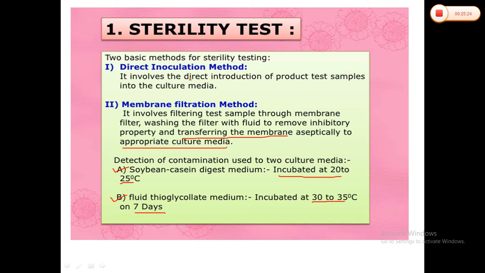But when we carry out the direct inoculation method, we have to transfer the quantity of the preparation to be examined, which is prescribed. Suppose it is less than 1 ml, the whole content of each container has to be transferred. If it is between 1 to 40 ml, half the content of each container we have to transfer.